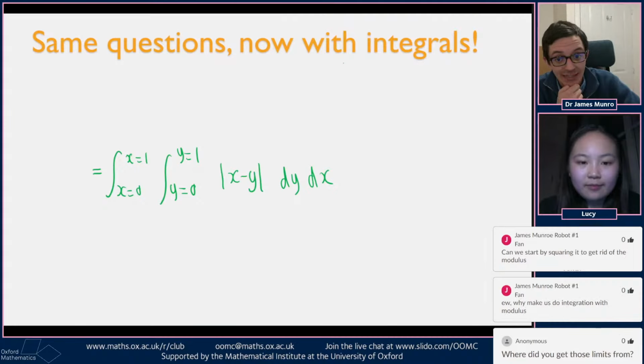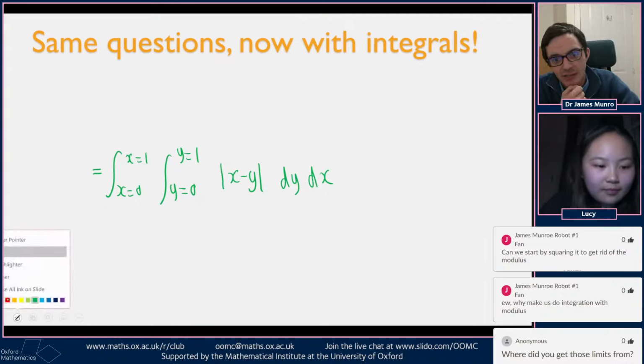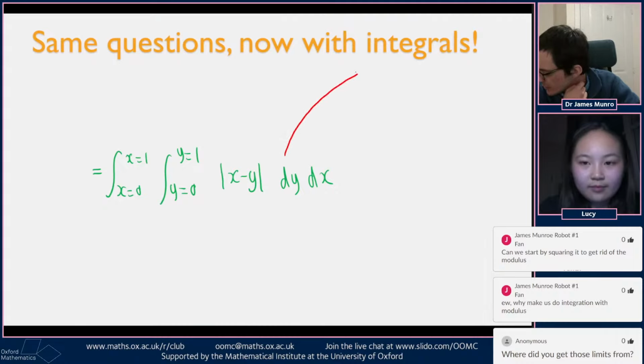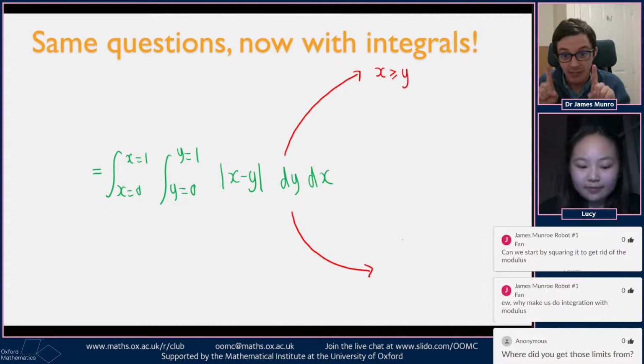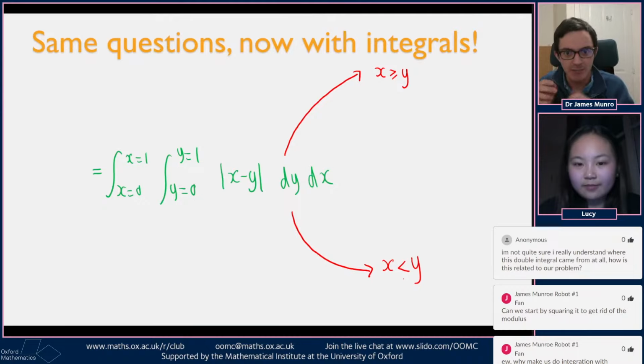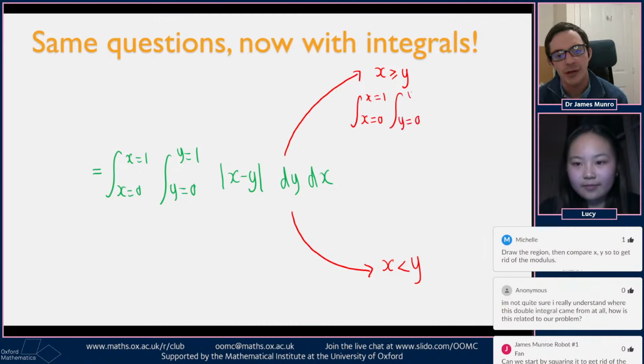I would split it up, and I would just think about the half of the world where y is smaller than x, and I would remember to double my answer at the end. Whenever you've got problems with an absolute value sign in, sometimes it's helpful to split them up into bits. Like case 1, maybe the thing inside is positive, or case 2, maybe the thing inside is negative. If you do that, then you can take off the absolute value signs. You've now understood in each of your cases what the thing that we're trying to do is.